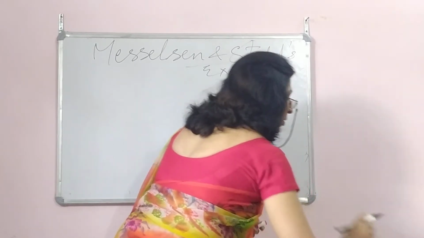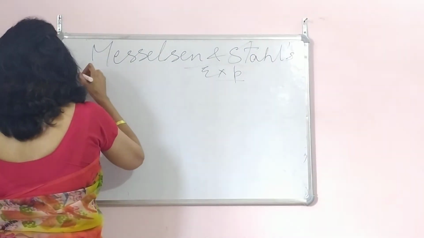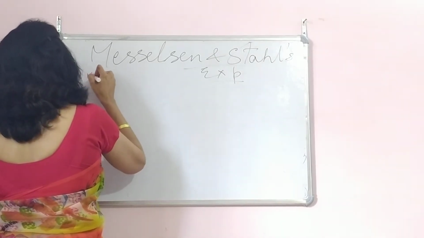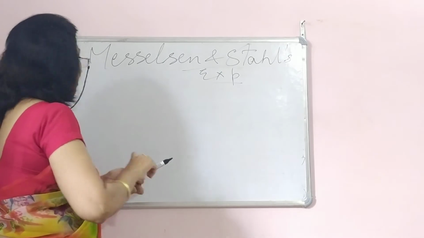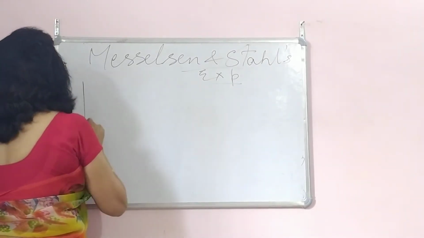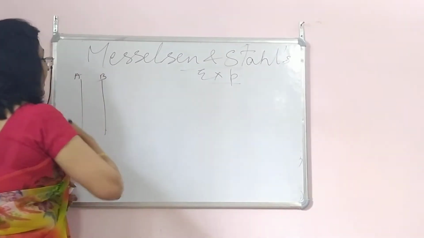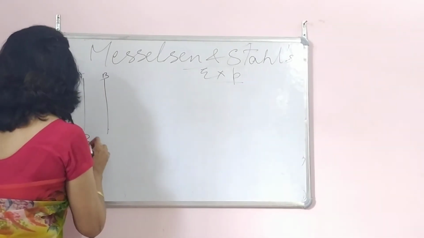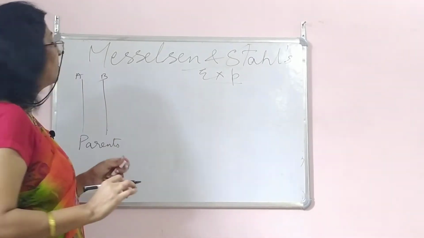So first, what will we do? We grew in N15, or let's take N14. Let's do N14 in black. Okay, so these are the 2 strands, A and B. These are the parental strands. Okay, with N14, the normal one, growing.